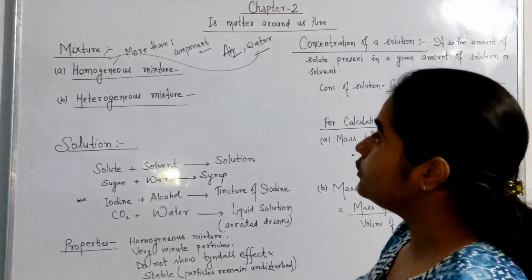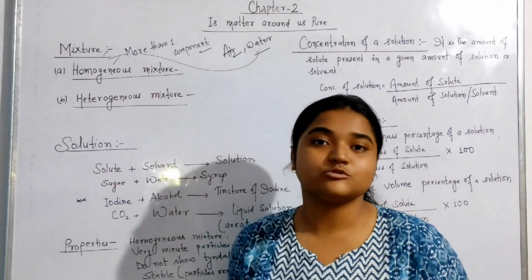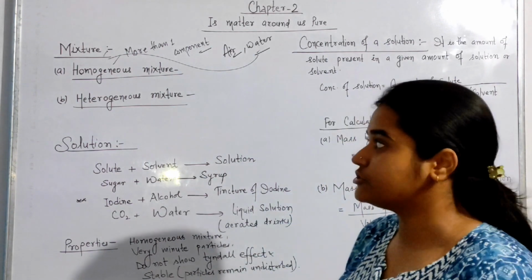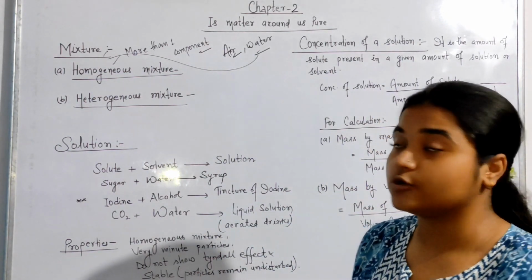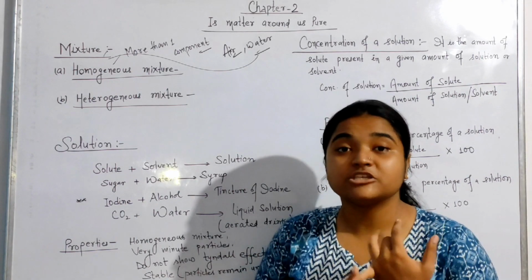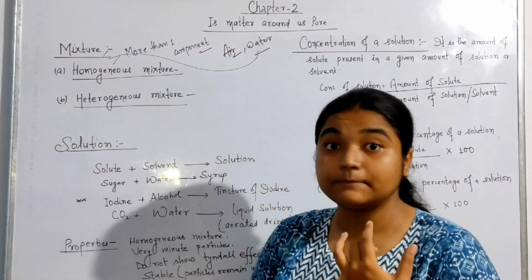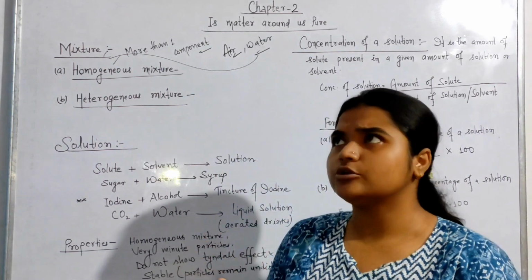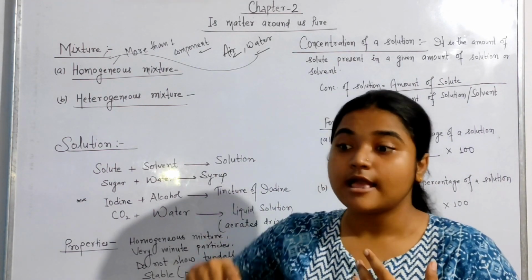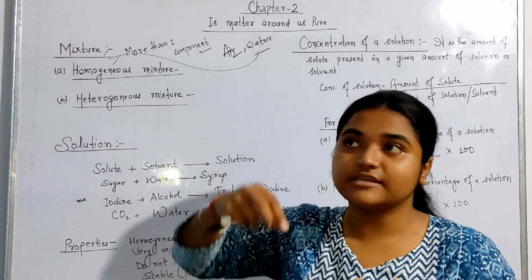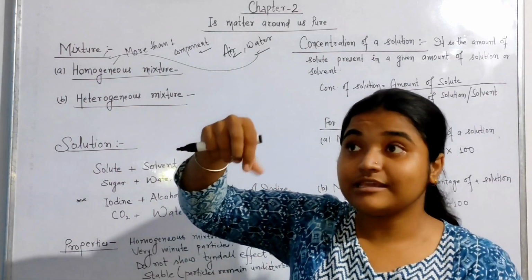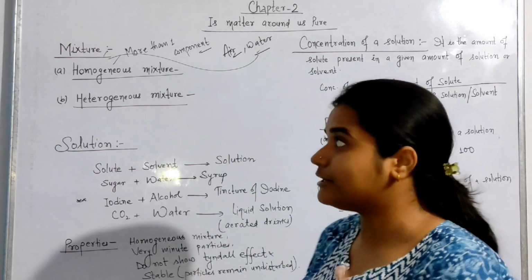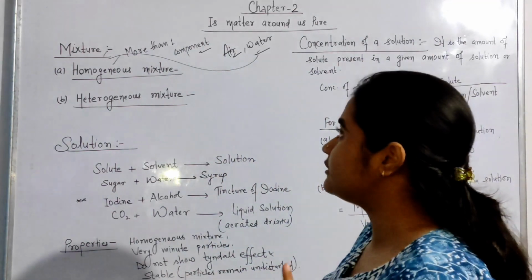Now there are two types of mixture: one is homogeneous and the second is heterogeneous. Let us discuss what a homogeneous mixture is. It is a mixture in which the particles of the solute or any other substance are mixed very evenly in the whole solution. Let me explain with an example.